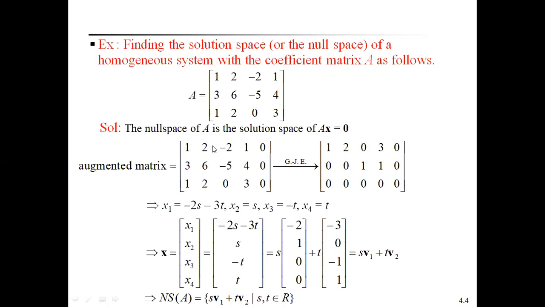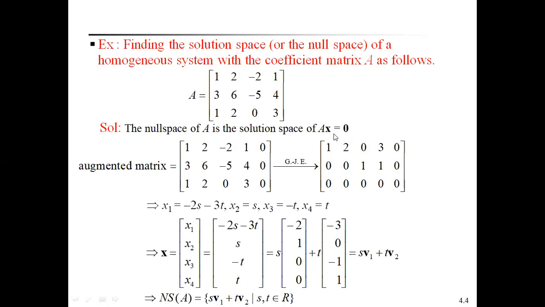The null space of A is the solution space of Ax = 0, that is, the homogeneous system of equations. A homogeneous system means the right side will be the zero matrix. Whatever the solution of this system is, it is called the null space of the matrix A.